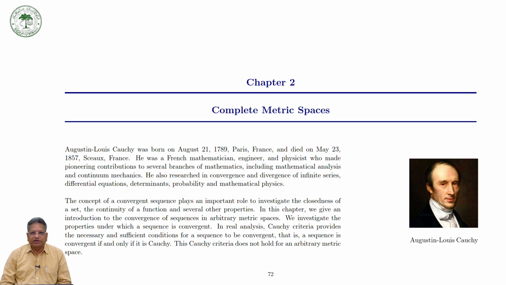You have already studied the Cauchy criteria in your real analysis course. That is to say, a sequence of real numbers is convergent if and only if it satisfies the Cauchy criteria. Cauchy was a French mathematician, and not only a mathematician, he was an engineer and physicist, and he made pioneering contributions to several branches of mathematics, including mathematical analysis and